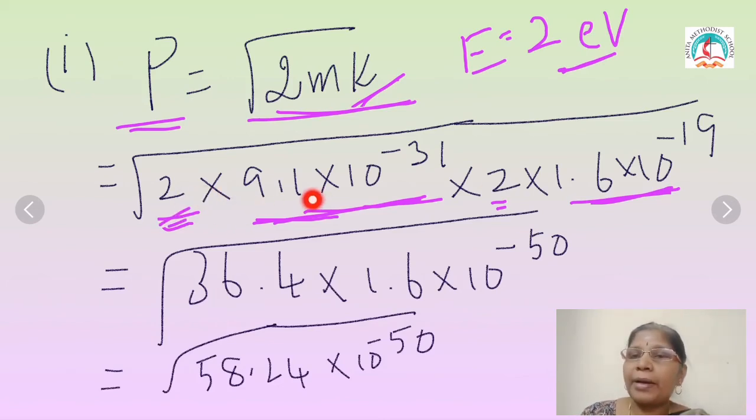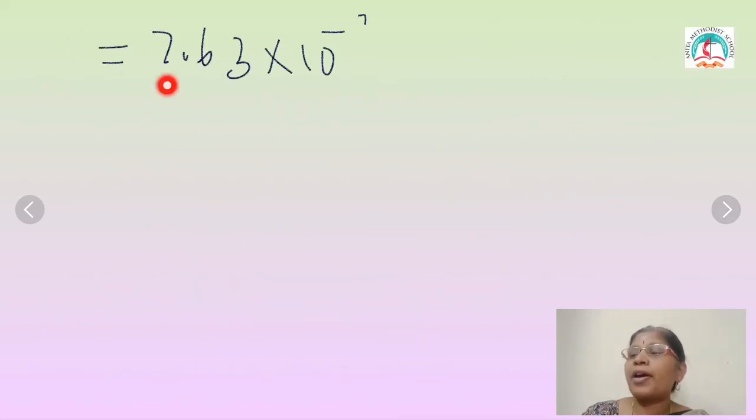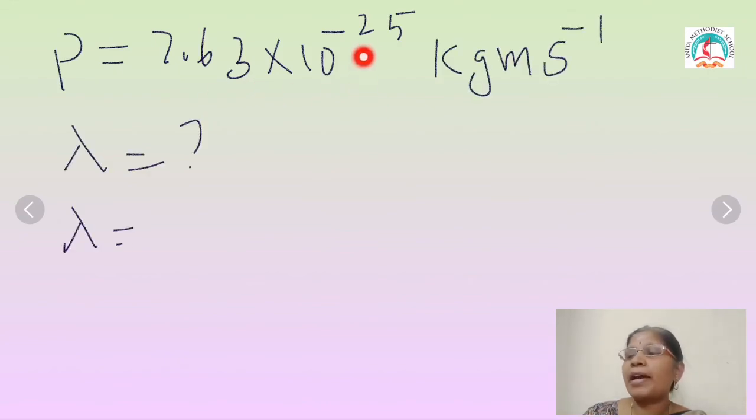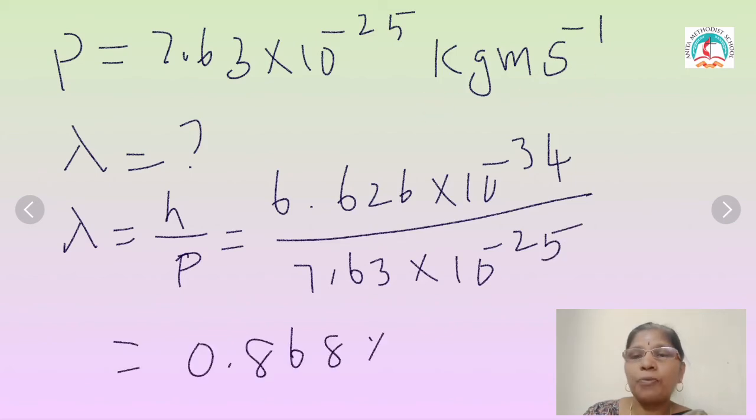4 multiplied by 9.1 gives 36.4, multiplied by 1.6 into 10 power minus 19. You see the power minus 31 here and minus 19 here, so you will get 10 power minus 50. When you multiply these two, it is 55.24 into 10 power minus 50. When you simplify, it is 7.63 into 10 power minus 25 kg m s power minus 1. This is the unit of momentum.